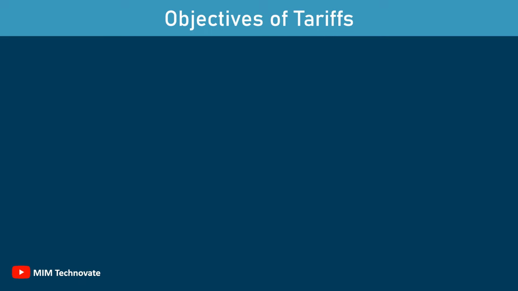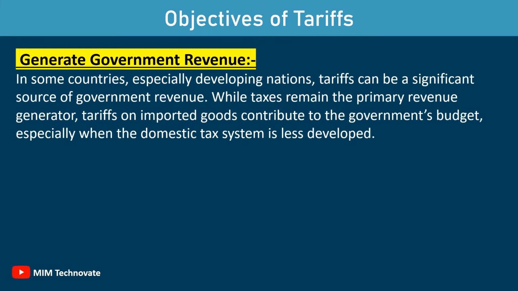Generate government revenue. In some countries, especially developing nations, tariffs can be a significant source of government revenue. While taxes remain the primary revenue generator, tariffs on imported goods contribute to the government's budget, especially when the domestic tax system is less developed.